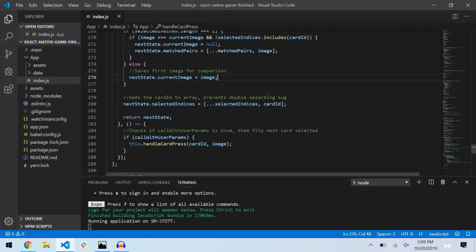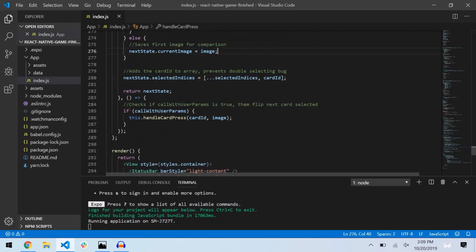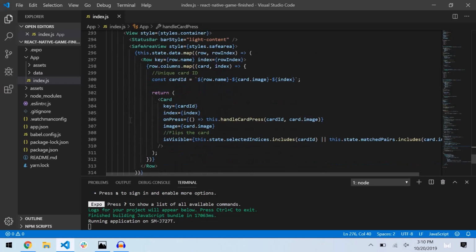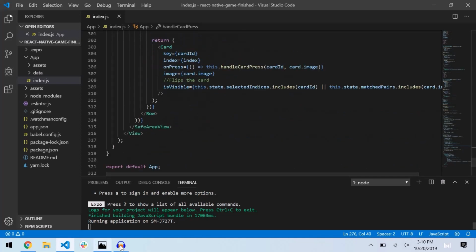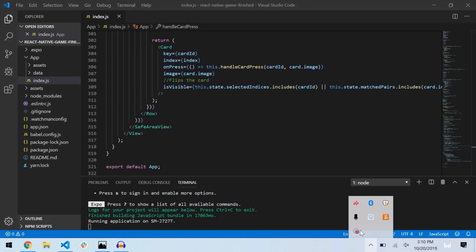And then you have the ID. This prevents somebody from hitting the same card twice and it flipping the other card. That's just fixing that bug. And then we have this part, so instead of having to hit a third time, you just select a third card, and if the previous were pairs, then it keeps them selected, but if not, it flips them back over while also flipping the new card over. And then we just have the render. That's basically it. Now let's switch over to the app demo.